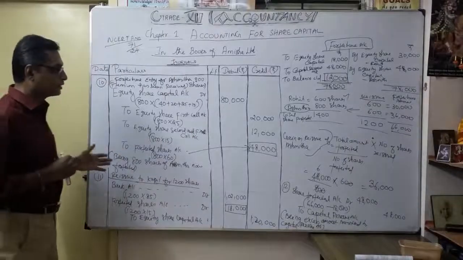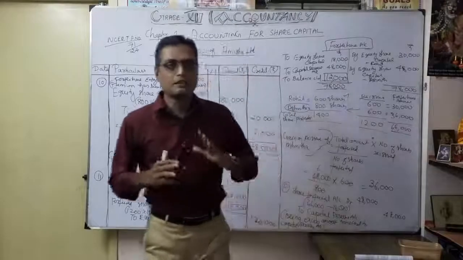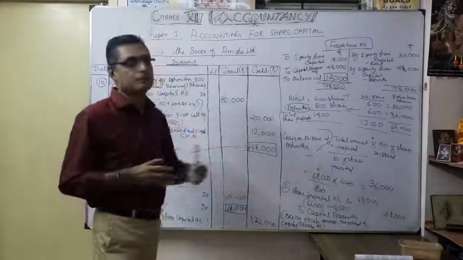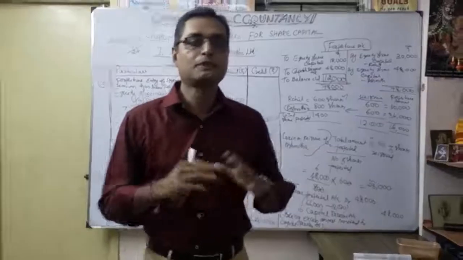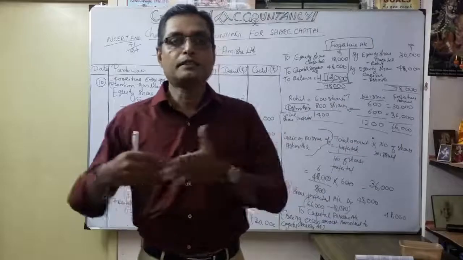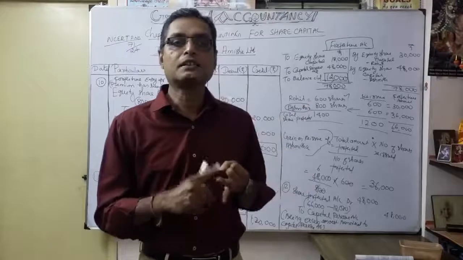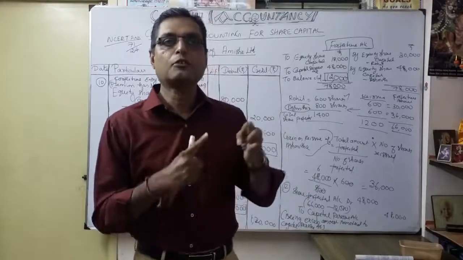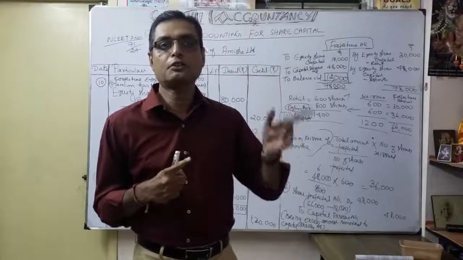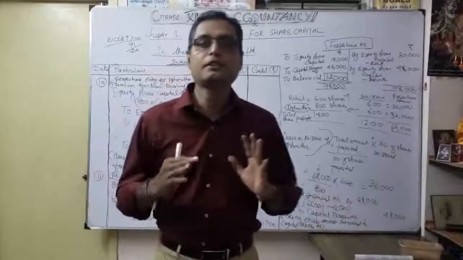We have done more than 12 journal entries with working notes calculations. I hope you understood very clearly now accounting for share capital, which covered more than 1.5 times different discussions from our theory part up to each and every stage. How we do pro rata basis, then category wise, then forfeiture, then reissue, then how we transfer to capital reserve. So partly reissue, how we have done it, that's the formula here. These are the points you have to keep in mind.